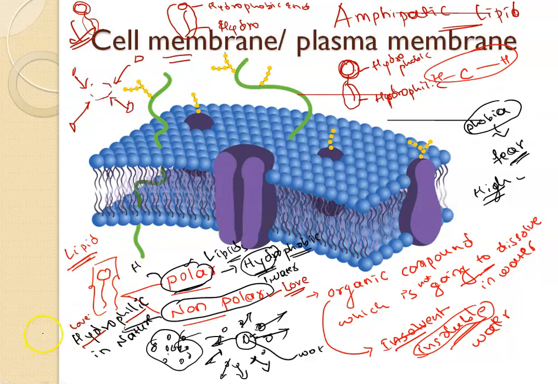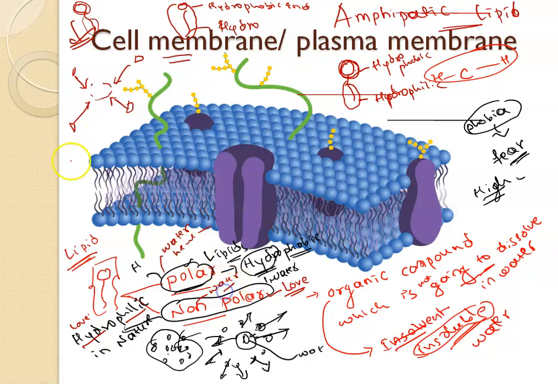Lipid is an organic compound which is insoluble in water, and there are two types of lipids, polar and non-polar. Polar lipids are those which have a water phobia, so they are called hydrophobic lipids. And the non-polar lipids are water lovers, so we can call them hydrophilic lipids. Simply said, polar lipids are water haters, and non-polar lipids are water lovers.